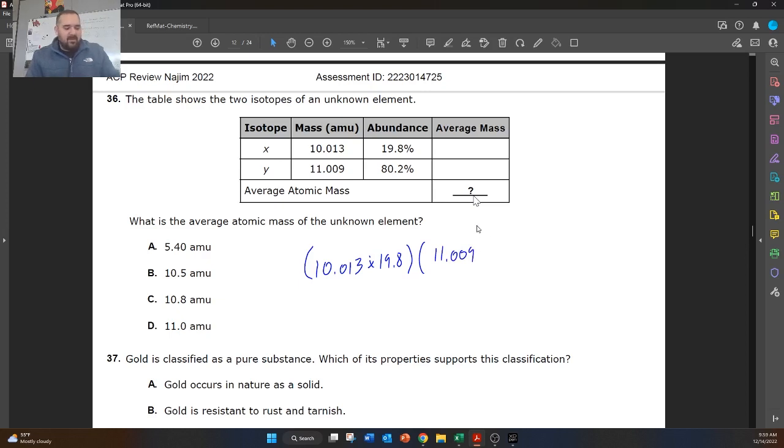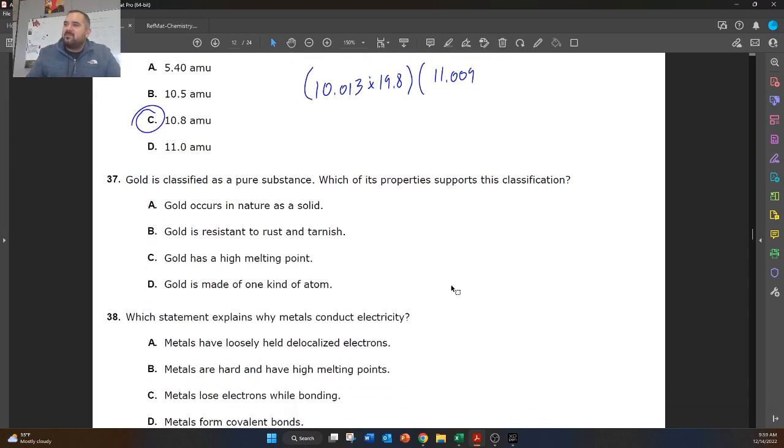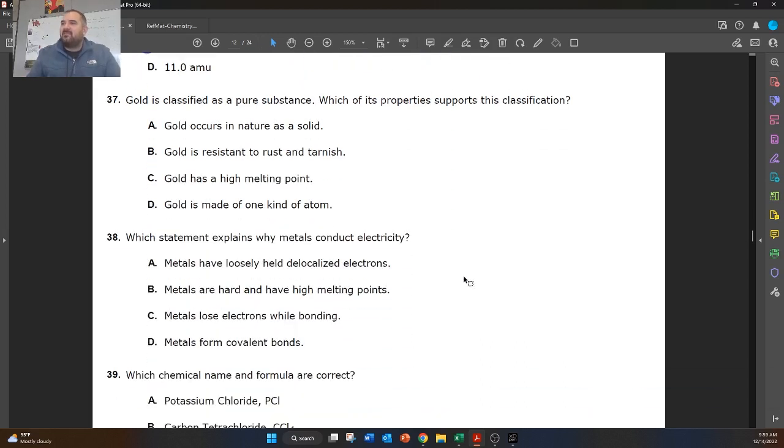Let me look at my calculator. All right, so if the answer is 10.8, then I already solved this one. And the answer is 10.8. All right, so we already solved this one previously. You just gotta scroll back in the video.